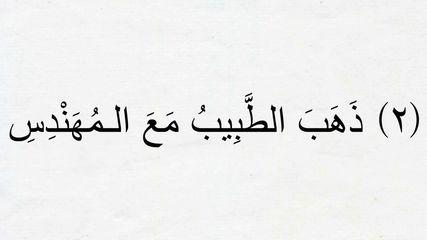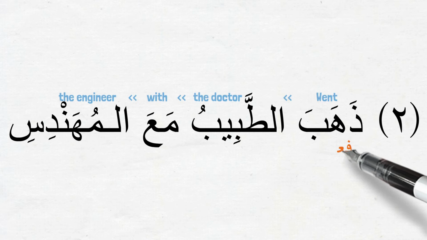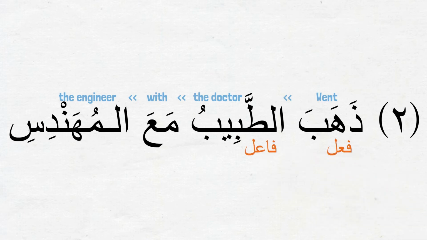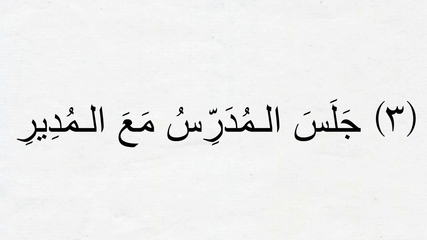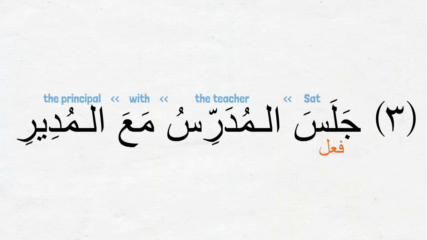The structures of the second and third sentences are also very similar to the first one. ذهب الطبيب مع المهندس. The doctor went with the engineer. ذهب is the فعل, its فاعل is الطبيب. مع is ظرف, and المهندس is مضاف إليه. Sentence 3 is جلس المدرس مع المدير. The teacher sat with the principal. جلس is the فعل and its فاعل is المدرس. مع المدير is the ظرف and مضاف إليه combination.